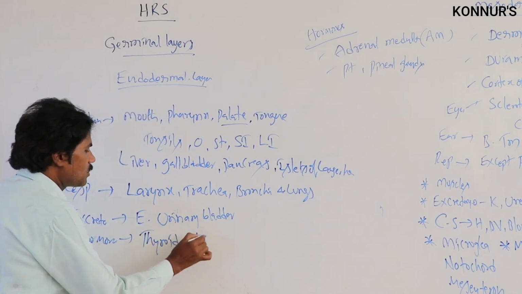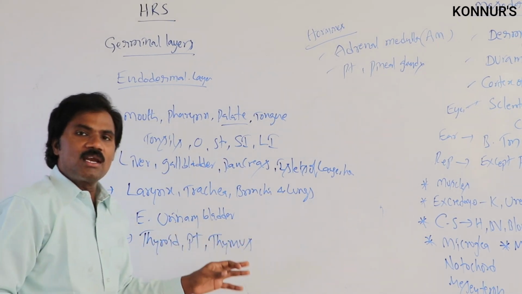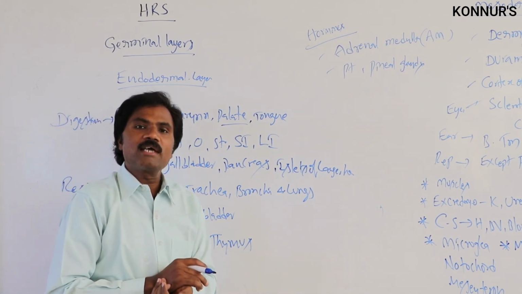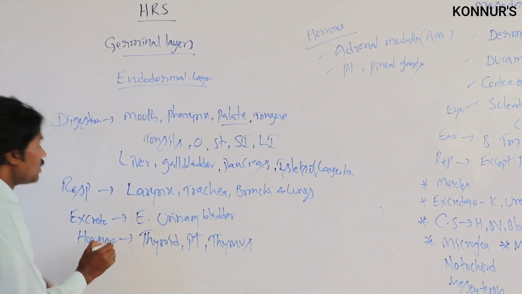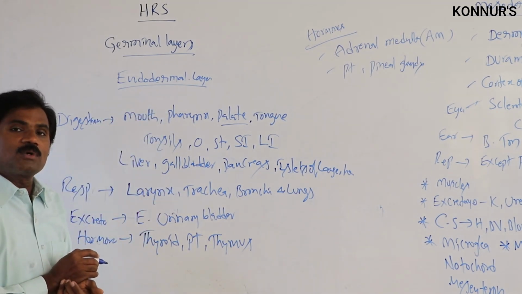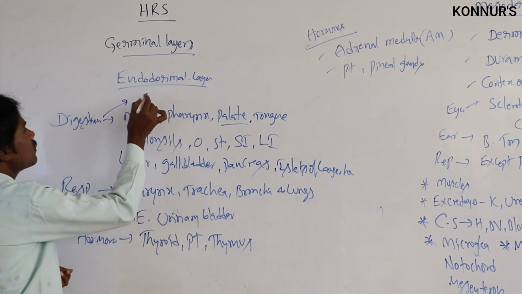Thyroid, parathyroid and thymus glands, which can be formed related to hormonal actions. In that hormonal part, one can be originated. Apart from this, there is one more part here, the